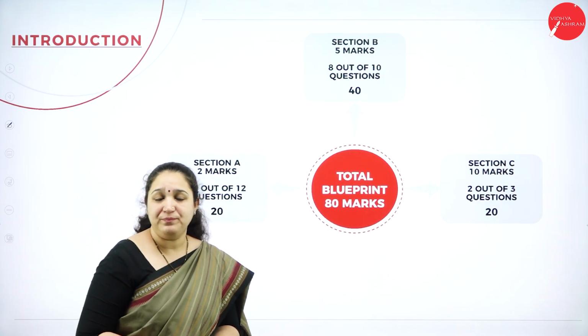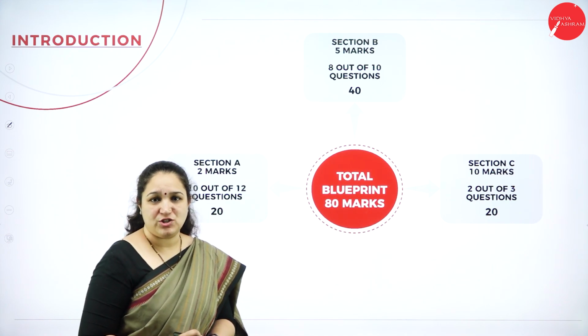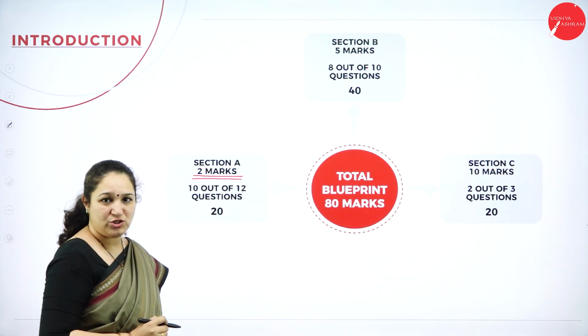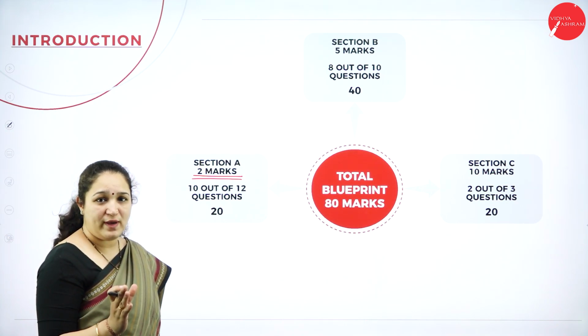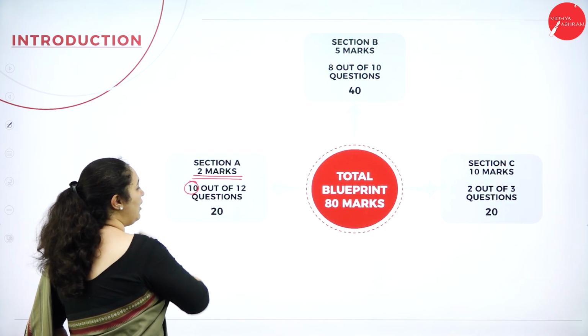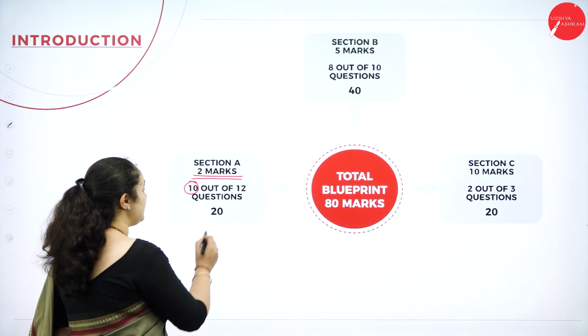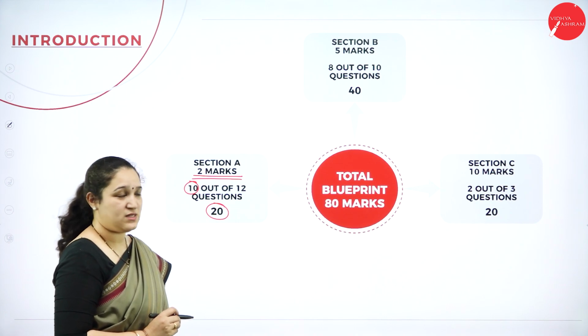Your question paper has 3 sections. Section A has all 2 mark questions. There are 12 questions, out of which you have to answer only 10. And the marks for this particular section is 20 marks.